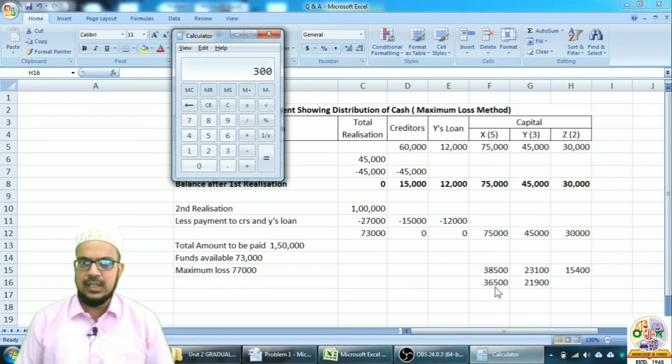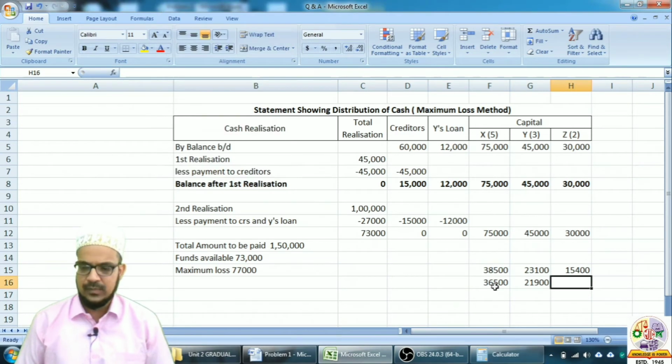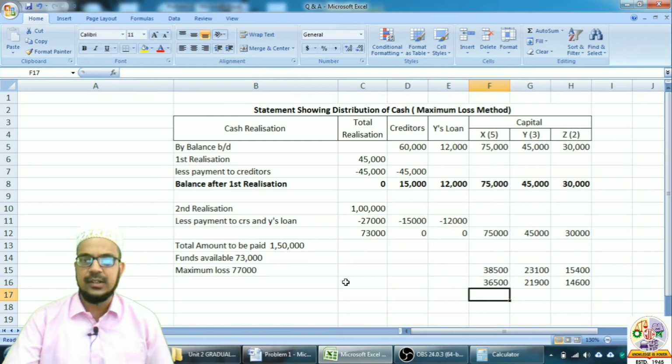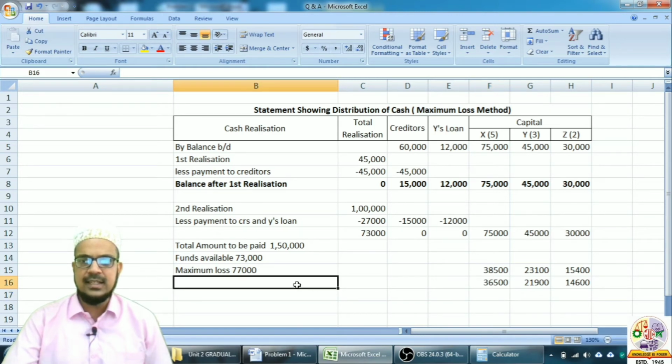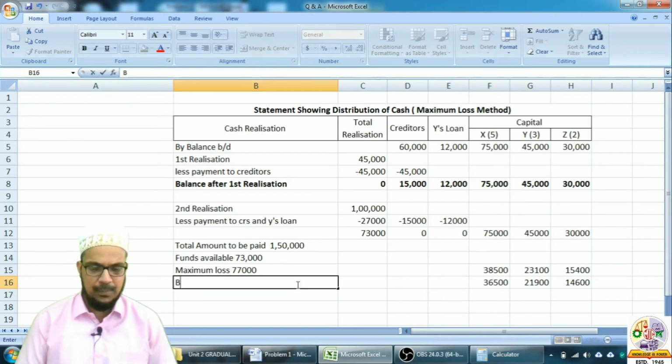And 30,000 minus 15,400 gives us 14,600.